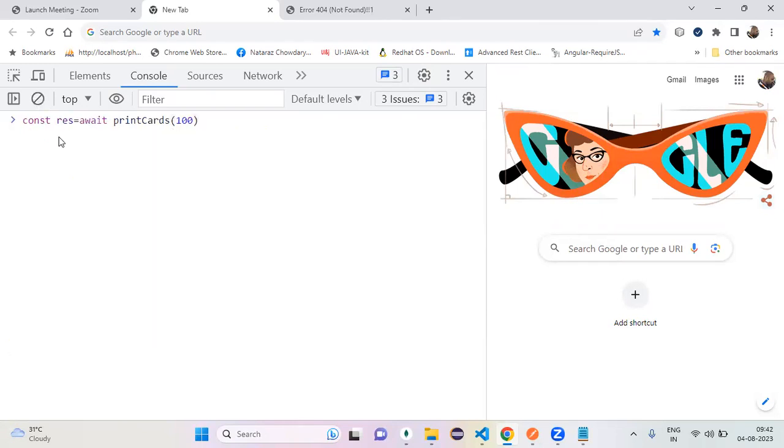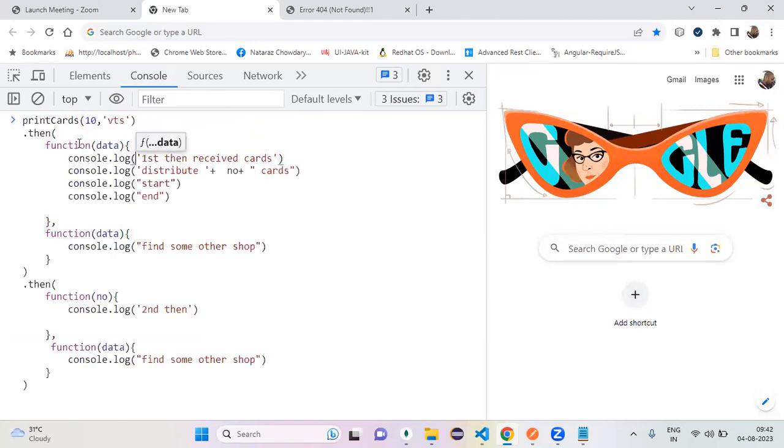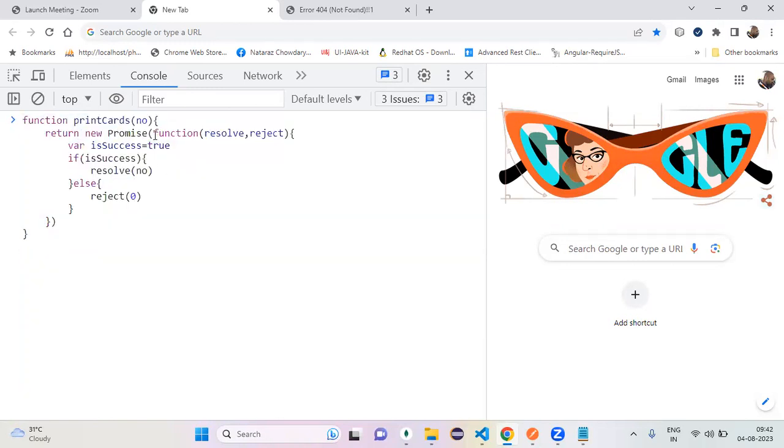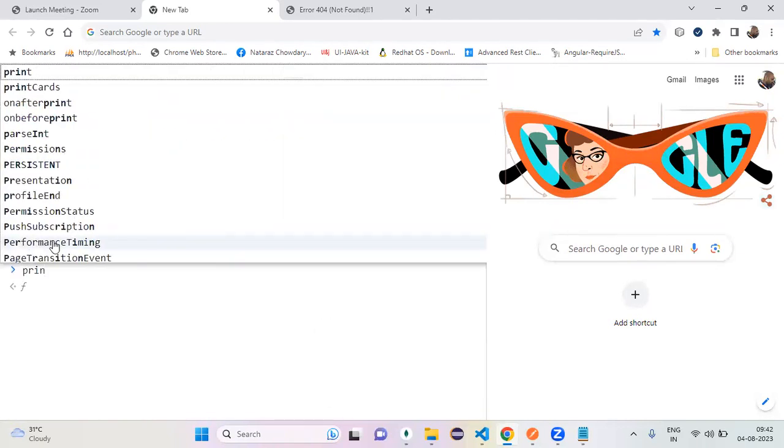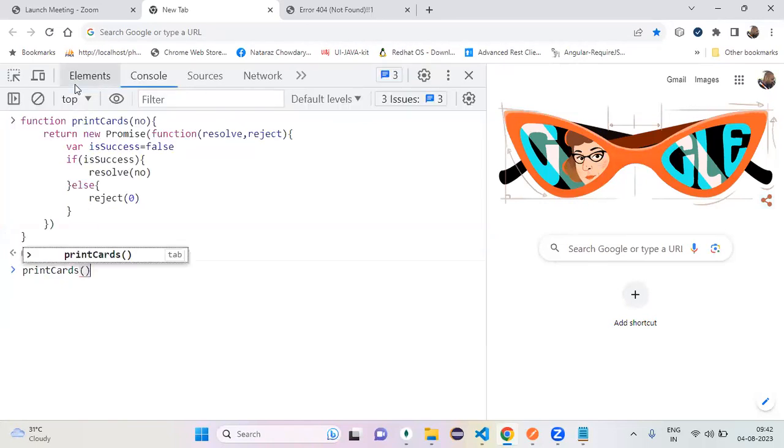If it is like a result, then that time it gives me 0 like that. Now come here. Here you have to write some exception handling related stuff. Let me show you that. Now this is false. Now print records returns me a promise first.